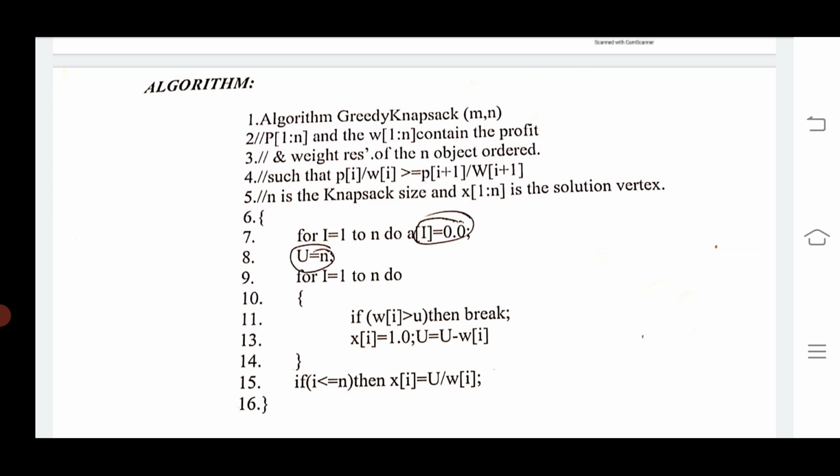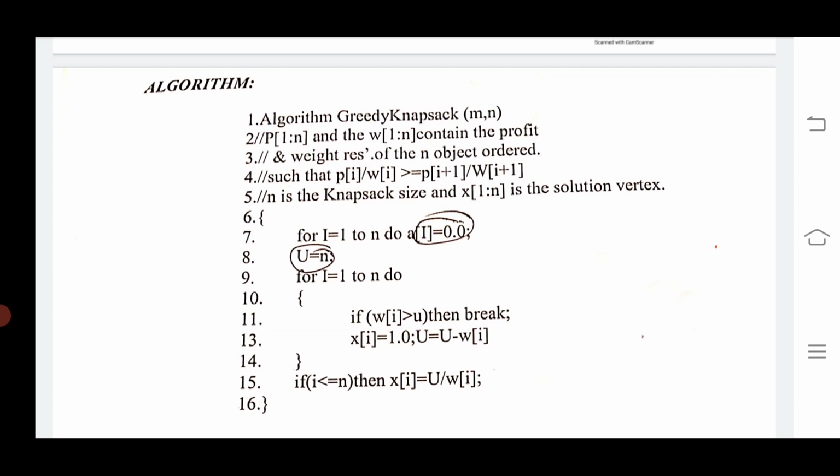It contains n objects ordered in such a way that the profit by weight ratios should be greater than or equal to profit of i+1 divided by weight of i+1. So here n is the knapsack size and x[1:n] is the solution vector.